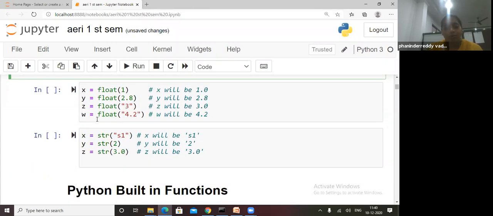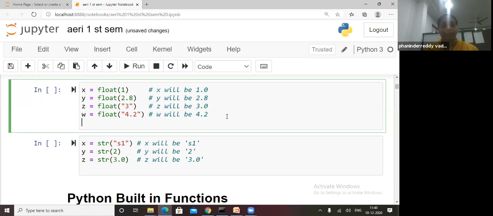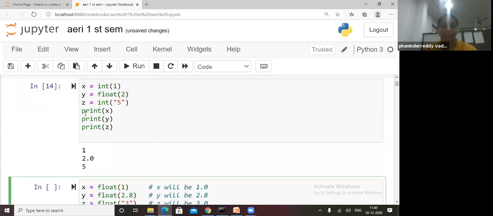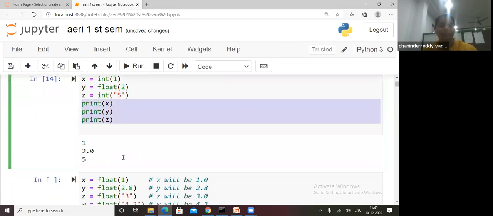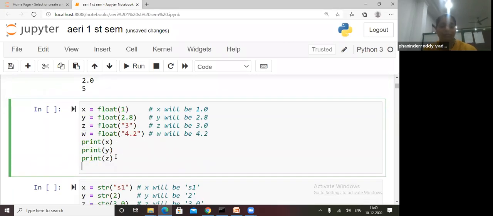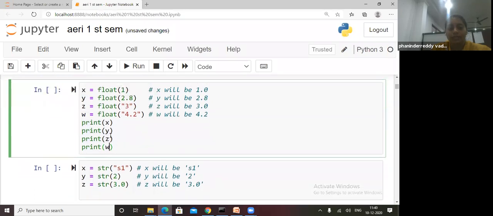Now see here, float of 1. Here I have to give the print function. XYZ only, and I'll change the last one as W. So what is print of X?